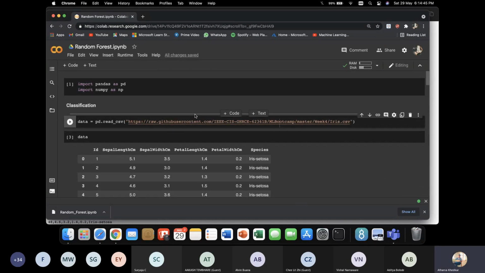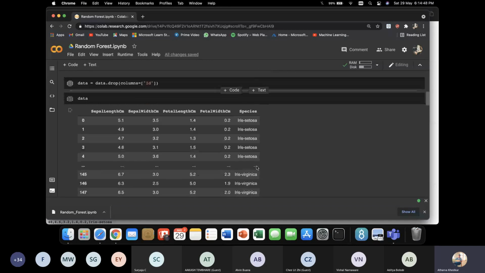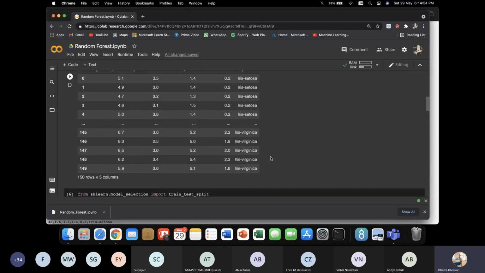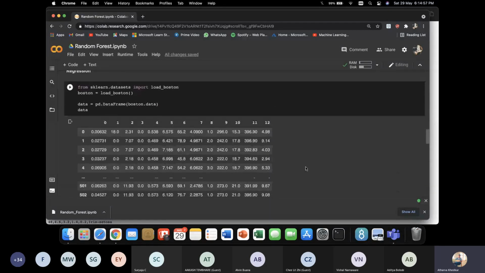Cool. I'll upload this notebook so you guys can check it out there. So this was a short intro about how to code random forest, both regressor and classifier, in Python.